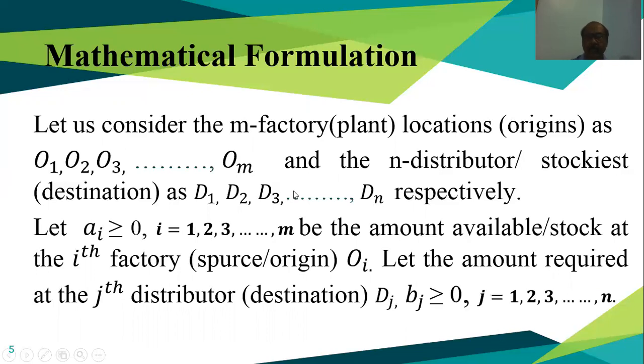Let the amount required at the jth distributor or destination, that is Dj, be bj. bj is greater than or equal to 0. ai and bj are greater than 0 because both are physical quantities, with i from 1 to m and j from 1 to n. So bj is the demand created at the jth destination.